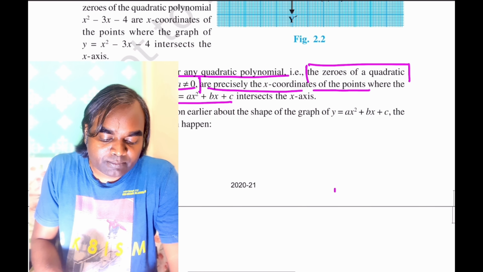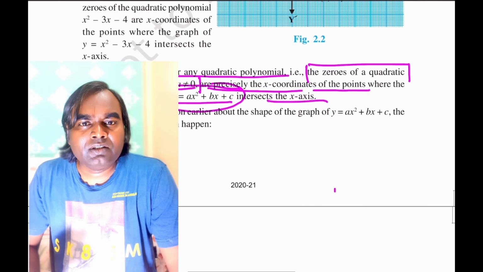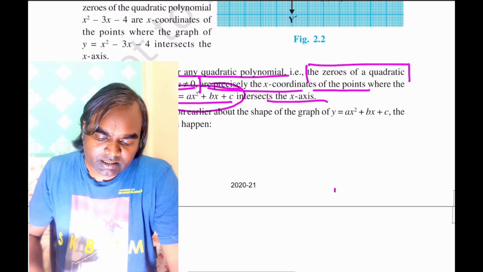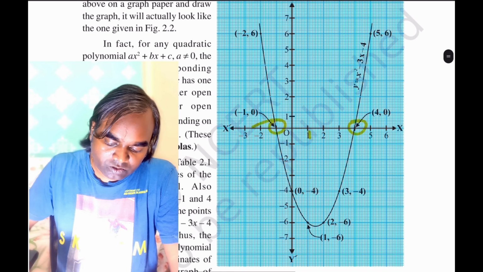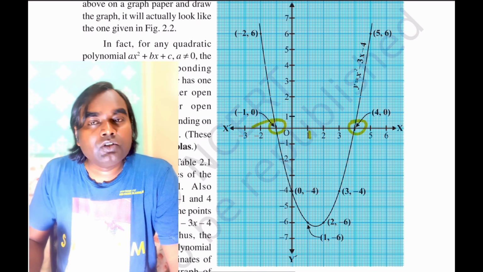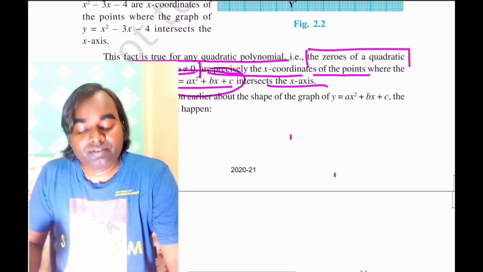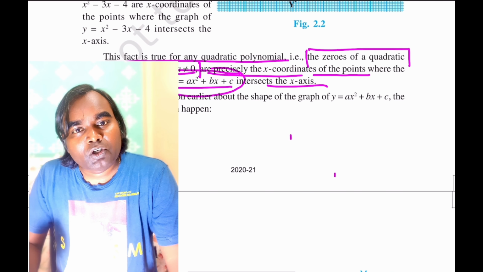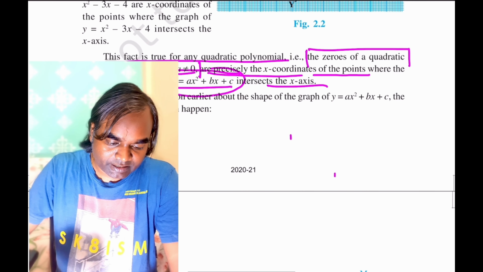So this quadratic polynomial is a parabola of one kind or other. It may be an inverted parabola or a non-inverted parabola. You can see in this. So zeros of a quadratic polynomial are the x coordinates where the polynomial intersects the x-axis. That's simple. Okay.